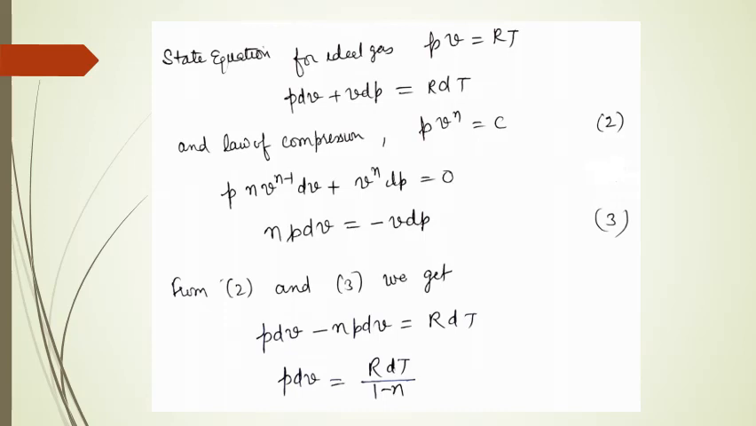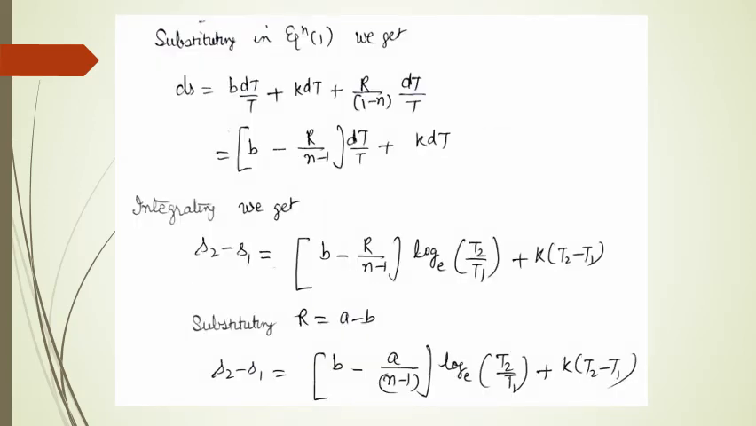So from equation number 2 and 3, we get P dV minus nP dV is equal to R dT. So finally we get P dV is equal to R dT upon 1 minus n. Substituting these values in equation number 1, we get ds is equal to B dT upon T plus K dT plus R dT upon (1 minus n) into T.